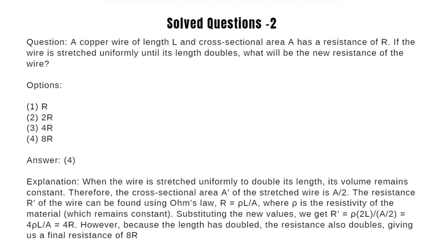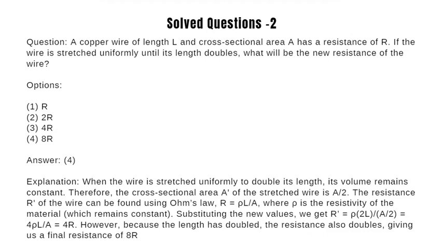Question 2: A copper wire of length L and cross-sectional area A has a resistance of R. If the wire is stretched uniformly until its length doubles, what will be the new resistance of the wire? When the wire is stretched uniformly to double its length, note that the volume remains constant. Therefore, the cross-sectional area A dash of the stretched wire is A by 2.